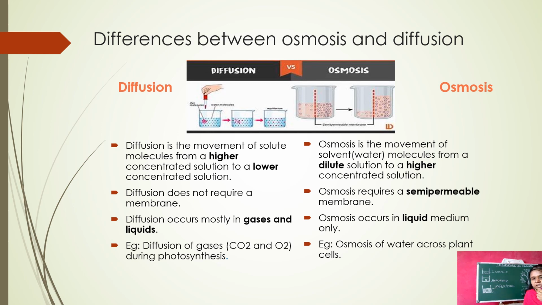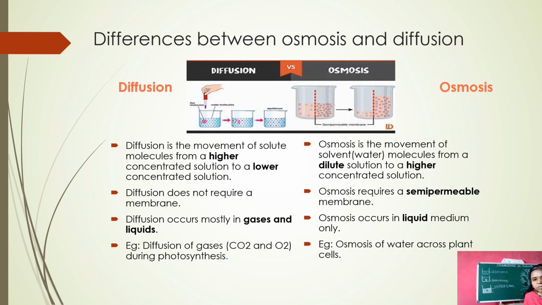In diffusion, no membrane is required, but osmosis requires a semi-permeable membrane. Diffusion occurs mostly in gases and liquids, but osmosis occurs only in a liquid medium. Diffusion of gases like carbon dioxide and oxygen happens during photosynthesis.